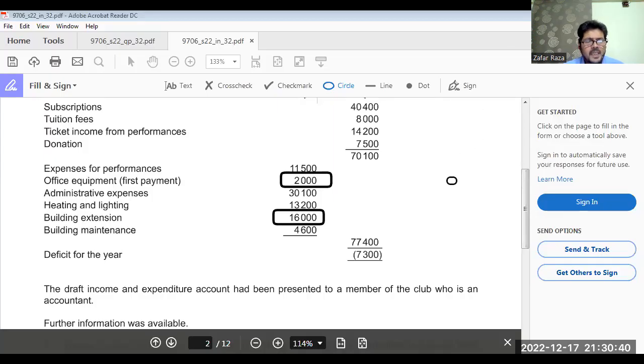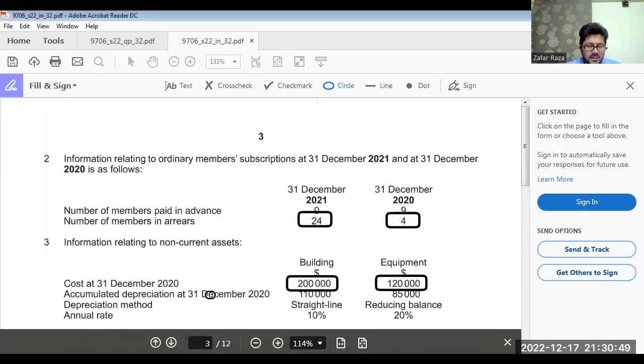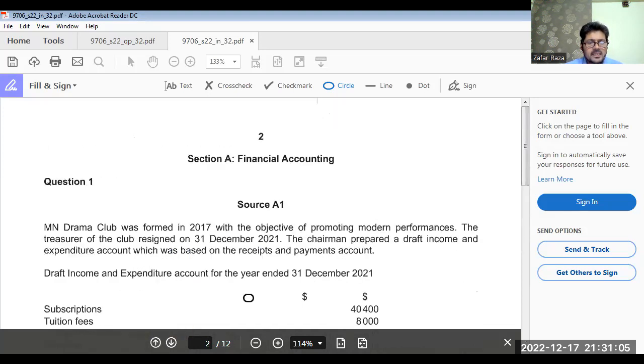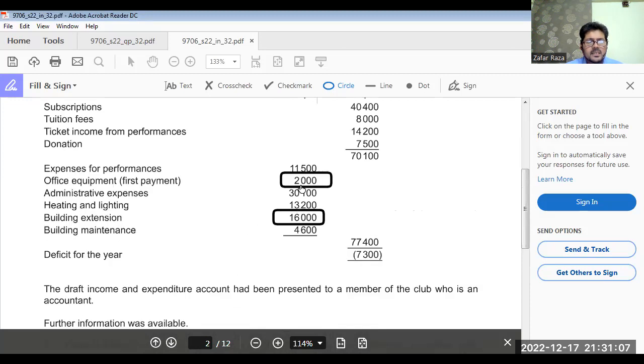Now the thing is, office equipment was 120,000. Plus, we have bought a new equipment, and that was to be paid in 3 equal installments of 4 months. Have you paid any installment during the year? Yes, 2,000. So 2,000 by 3 means 6,000. So new equipment cost is 6,000.